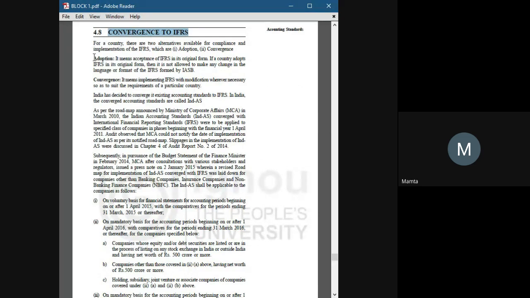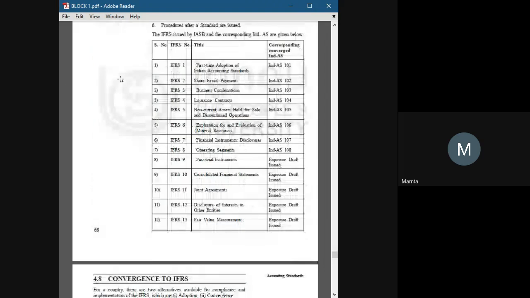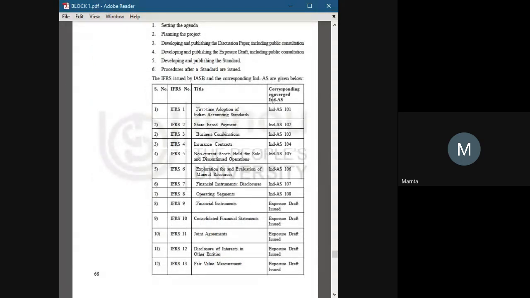So whenever we adopt IFRS rules or accounting standards exactly as they are, then it comes under the point of adoption. But when we make some modification, some necessary changes in the IFRS rules, and then apply those rules in our country, then that part is known as convergence. In India, we have convergence in AS. That's why we call it Ind AS, Indian Accounting Standard.